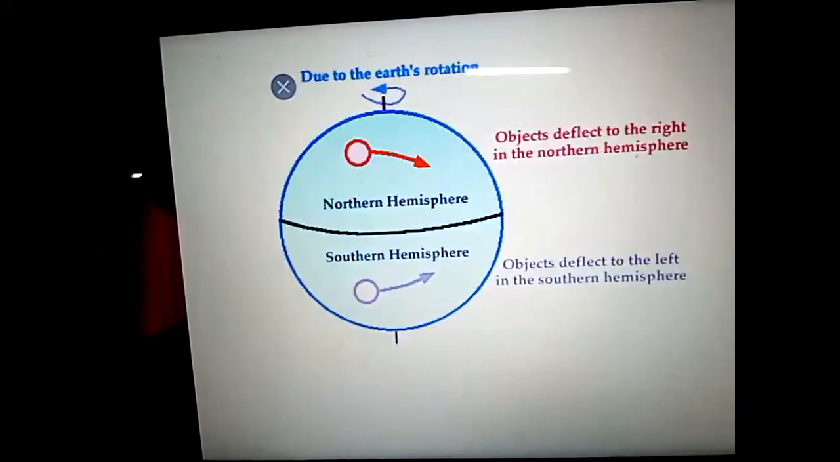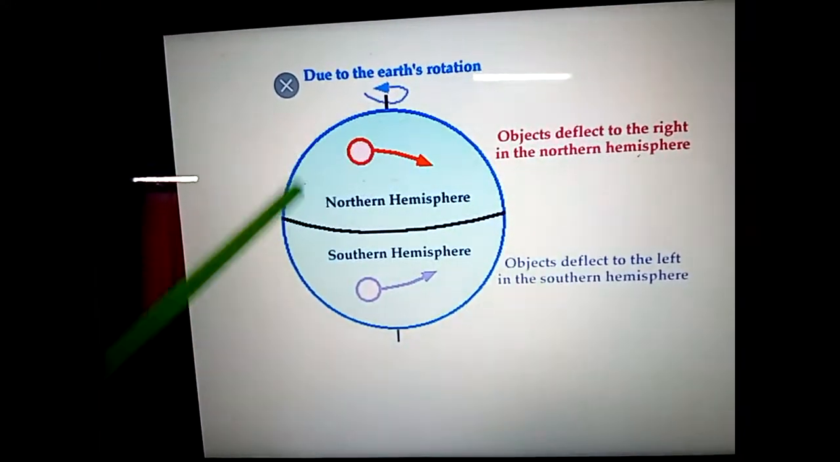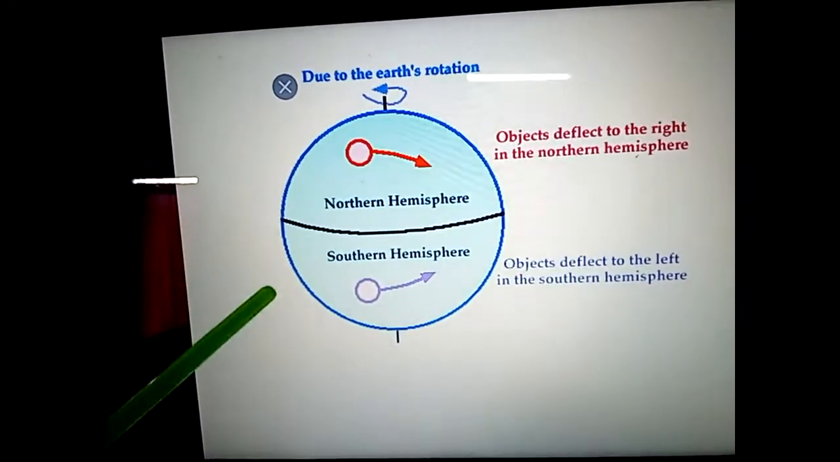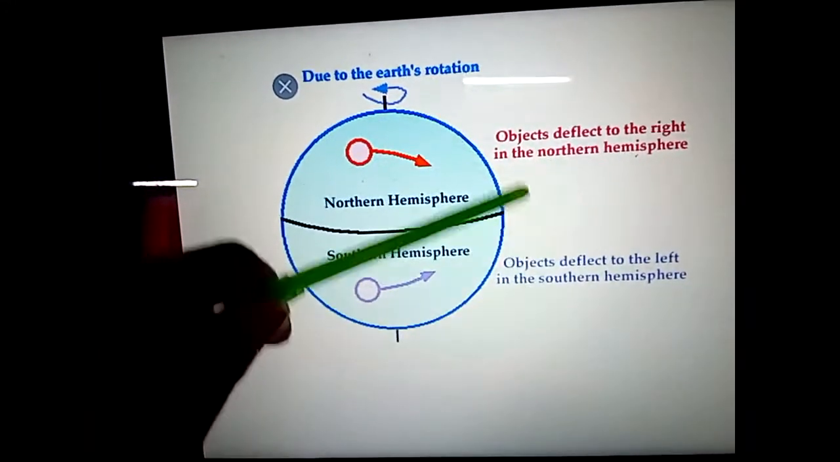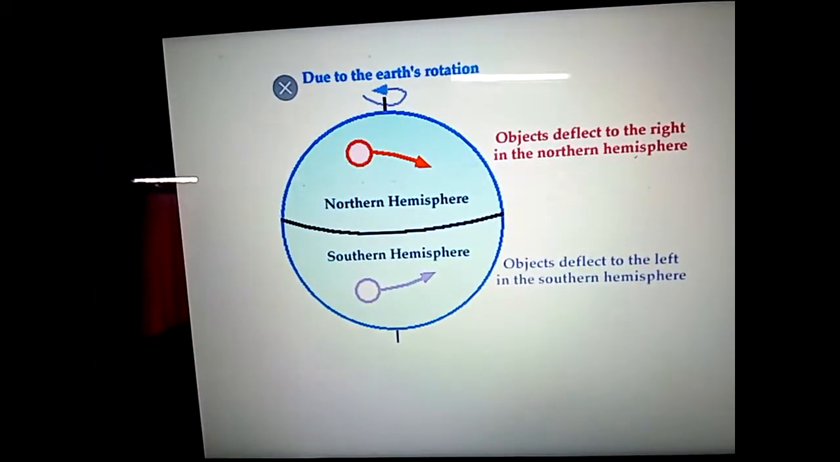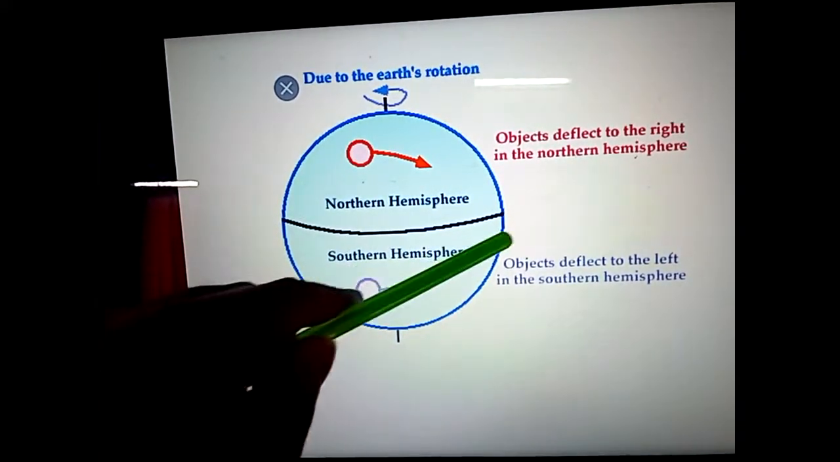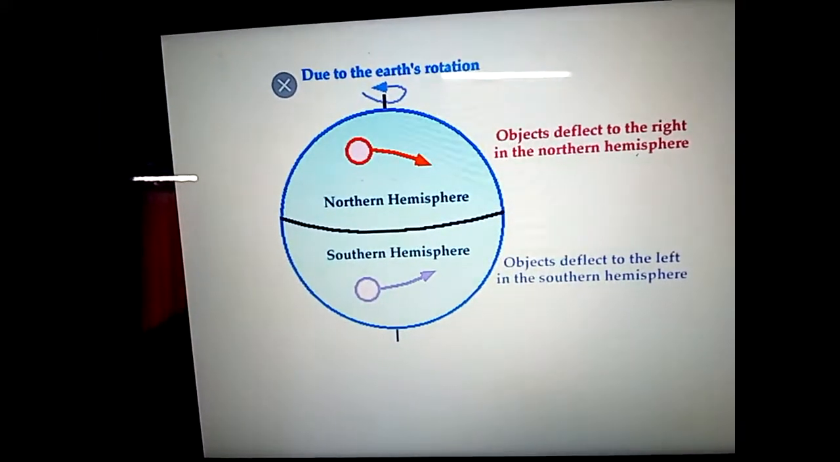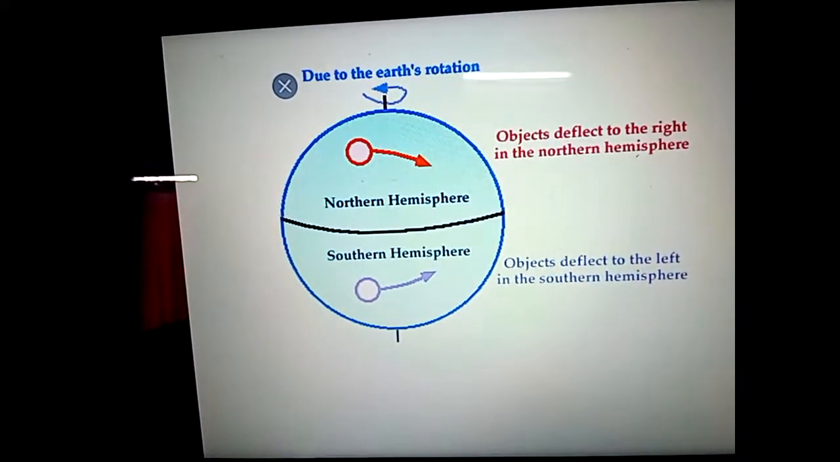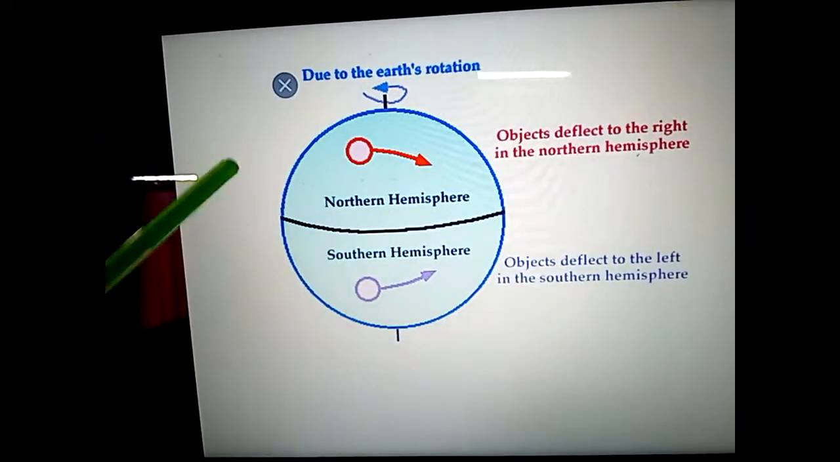As you can see this picture, I hope all of you can see this picture. As you can see, this is the western side, this is the eastern side, right? This is west, this is east. Now, earth always rotates from west to east. I hope you know this from your first chapter already. Always remember that earth rotates from west to east.